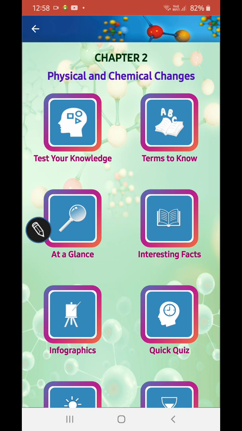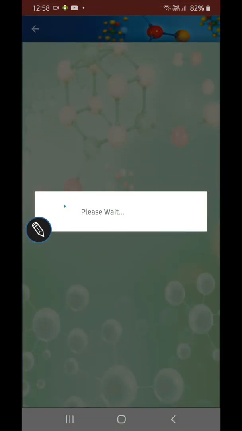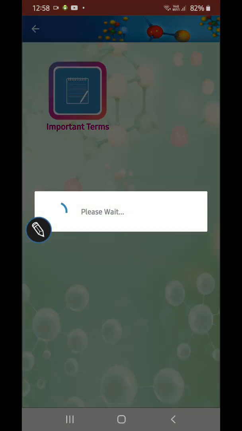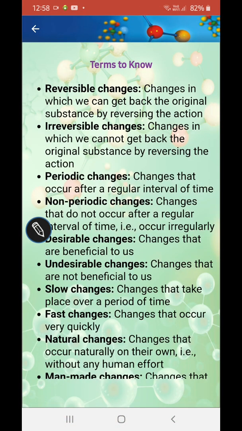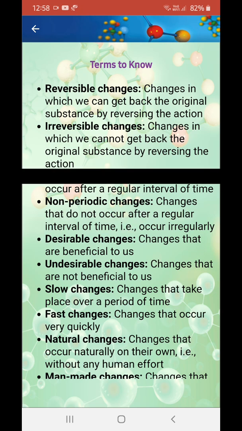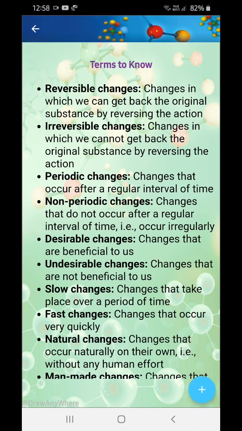Okay, so what is physical and chemical changes? Changes, this is occurring in our day-to-day life. It's occurring in our daily life. What's this? We have to know, right? What's this change? I was a baby, now I have grown up. That's a change, right? Okay, so let's see the types of changes. I know you'll know what are the types of changes because I've learnt it in class 6 and 7th. Okay, so now terms to know.